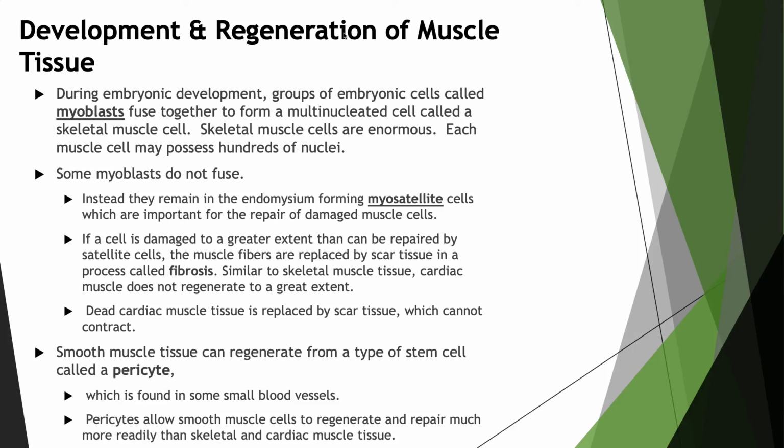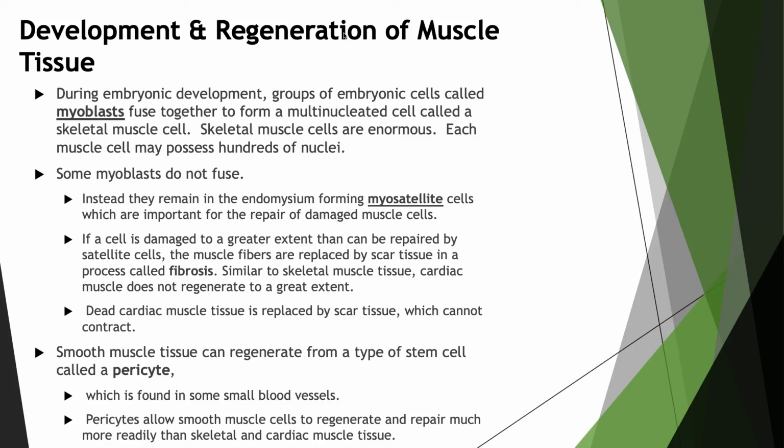When considering the development and regeneration of muscle tissue, during embryonic development, groups of embryonic cells called myoblasts fuse together to form a multinucleated cell called a skeletal muscle cell. Skeletal muscle cells are enormous. Each muscle cell may possess hundreds of nuclei. Some myoblasts do not fuse. Instead, they remain in the endomysium, forming myosatellite cells, which are important for the repair of damaged muscle cells. If a muscle cell is damaged to a greater extent than can be repaired by the satellite cells, the muscle fibers are replaced by scar tissue in a process called fibrosis.